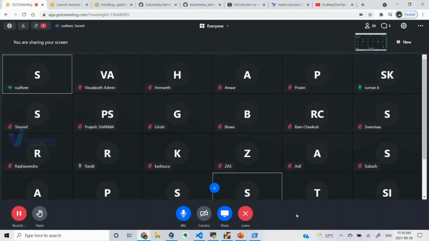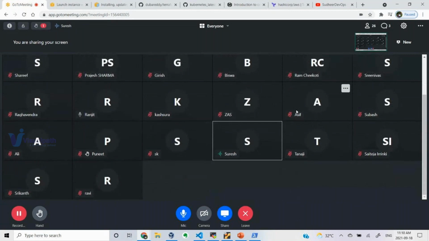What is the Terraform module? A module is something where the resources you want to create will be grouped together, and then you will write a module. So as a module you will be writing a bunch of Terraform configuration files, and that will be maintained as a template, that is called a module.